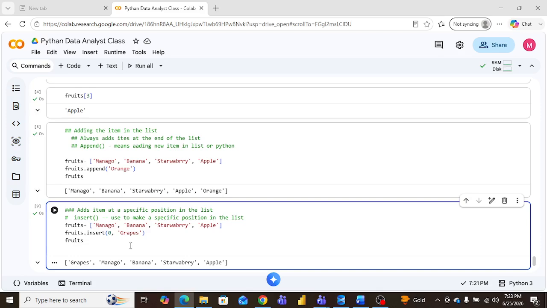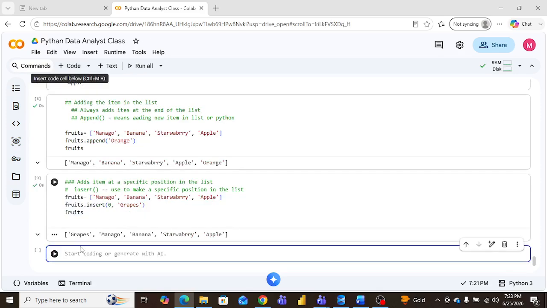Now, how can we do this? I explain it. So now this part you understood, am I right? Yes, sir. So I'm going to write here, removing an item from the list.